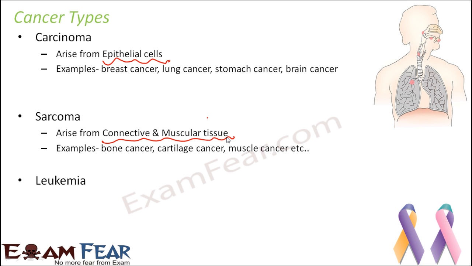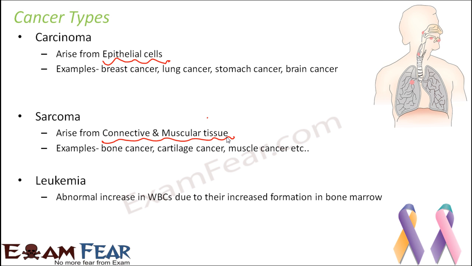Finally, the third category, that is leukemia, which is also known as blood cancer. And what happens in leukemia? Here there is an abnormal increase in the WBC count due to increased formation of WBCs in bone marrow. When too many WBCs are formed, the entire balance of the count of WBCs and RBCs is spoiled, and that condition is known as blood cancer or leukemia.